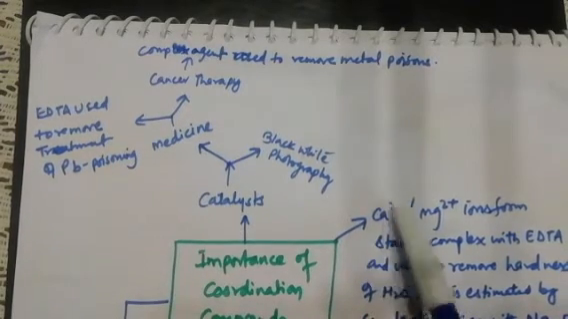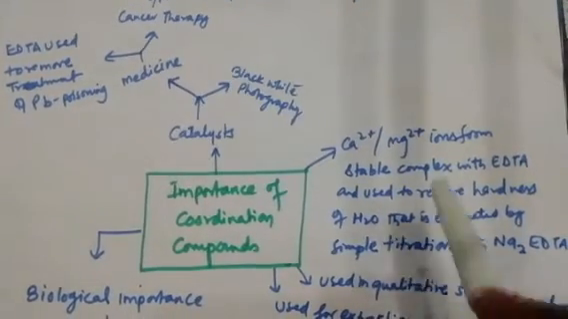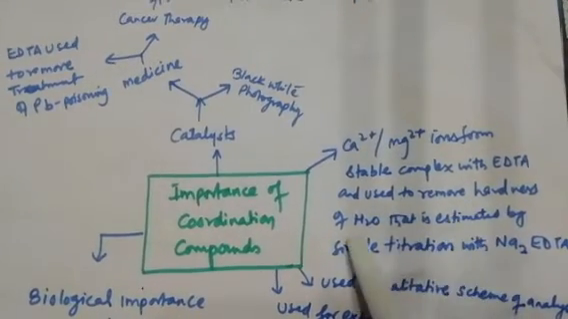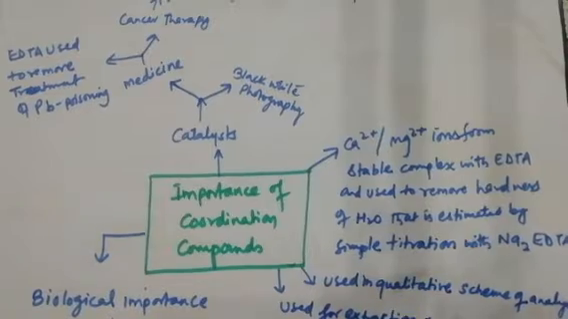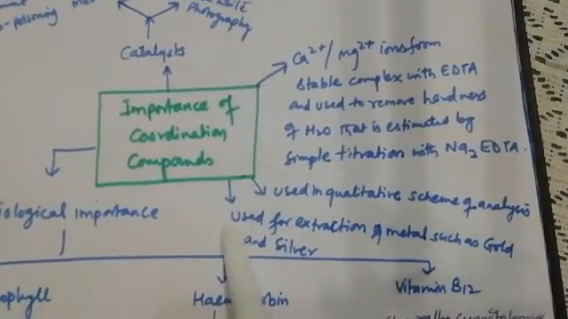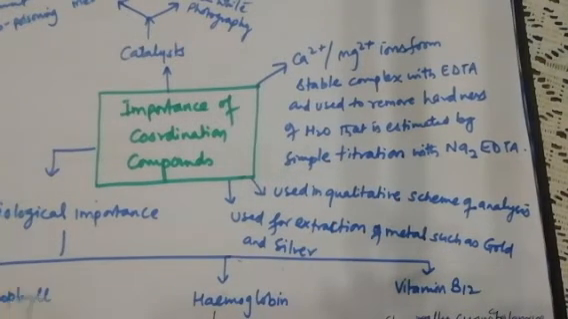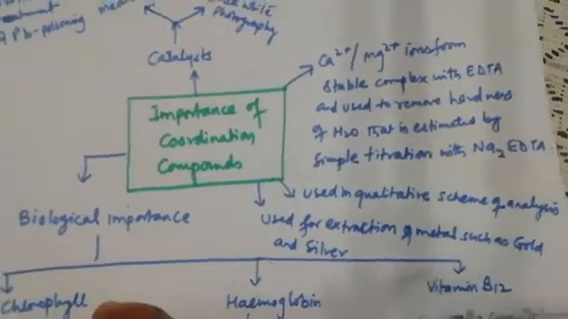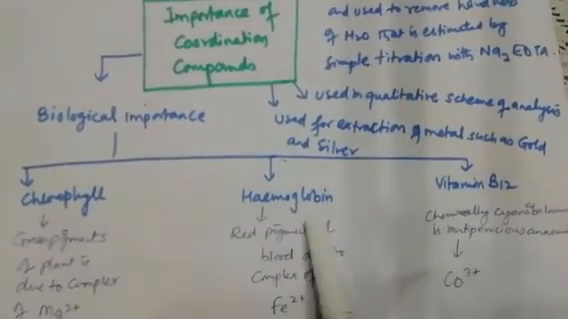Second, calcium 2 positive and magnesium 2 positive ions form stable complexes with EDTA and are used to remove the hardness of water, which is estimated by simple titration with sodium EDTA. Third, it is used in the quantitative scheme of analysis. Fourth, it is used for extraction of metals such as gold and silver from the earth's crust. And fifth and most important is biological importance, where it is used in chlorophyll, hemoglobin and vitamin B12.